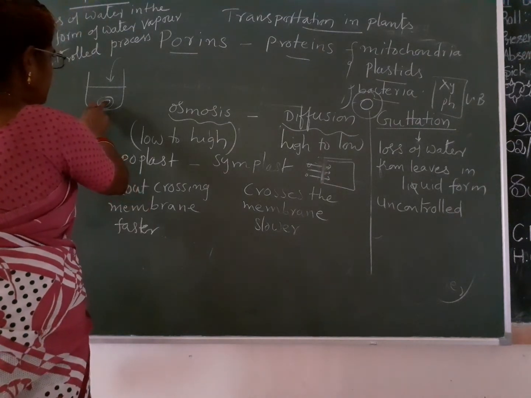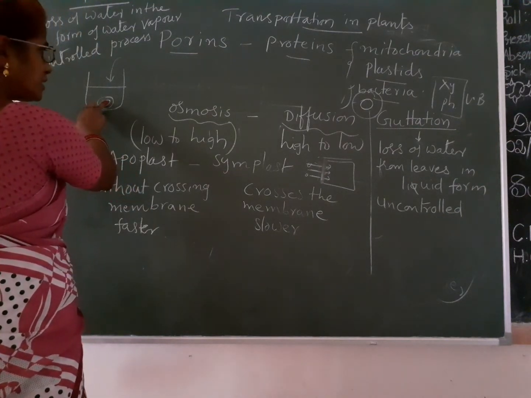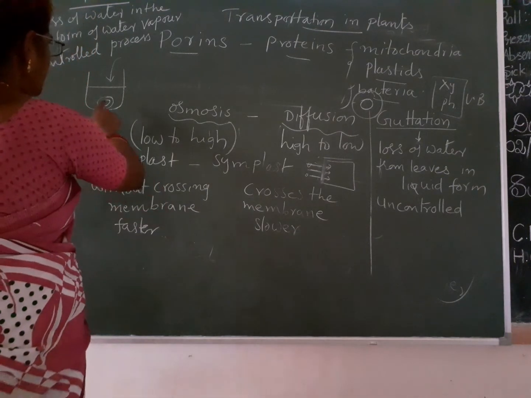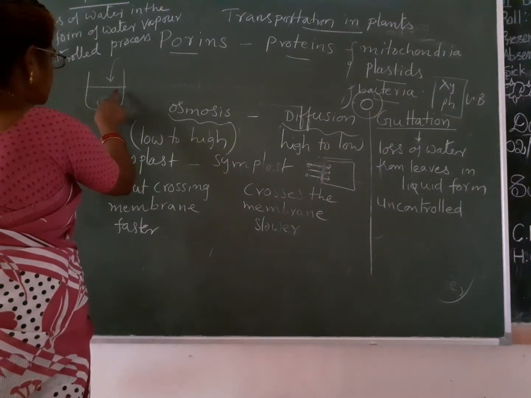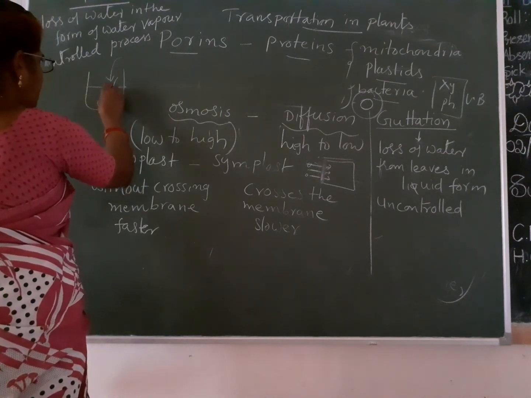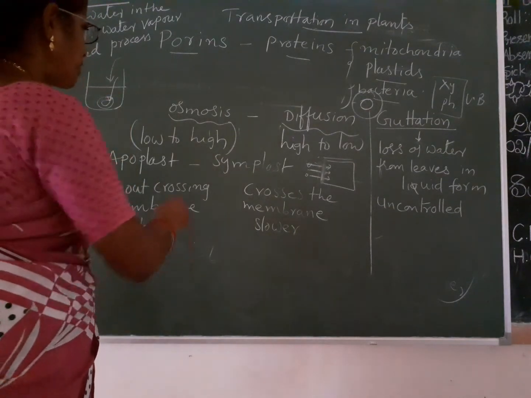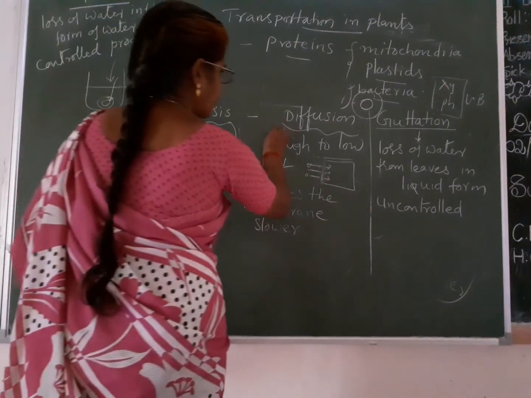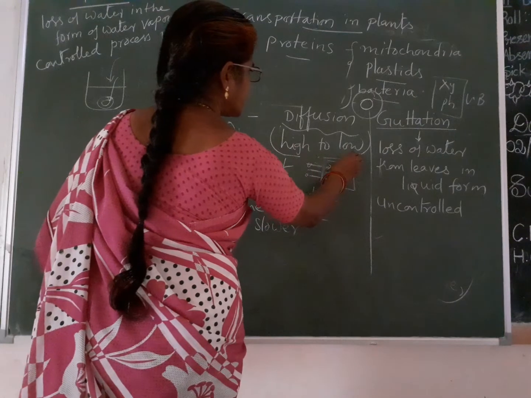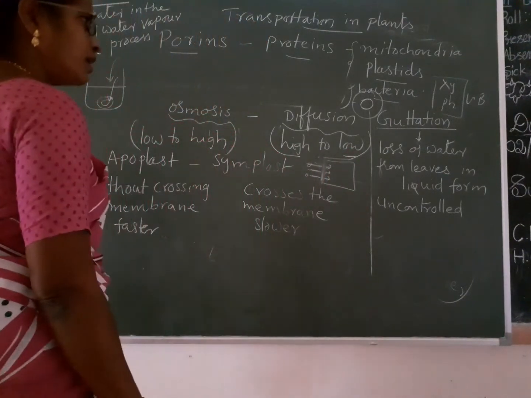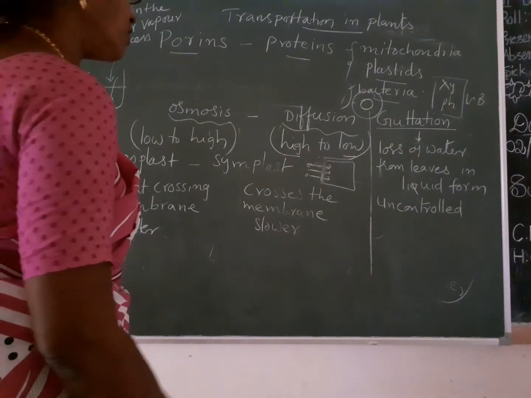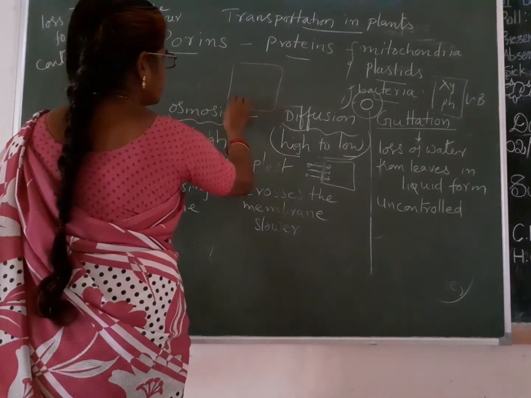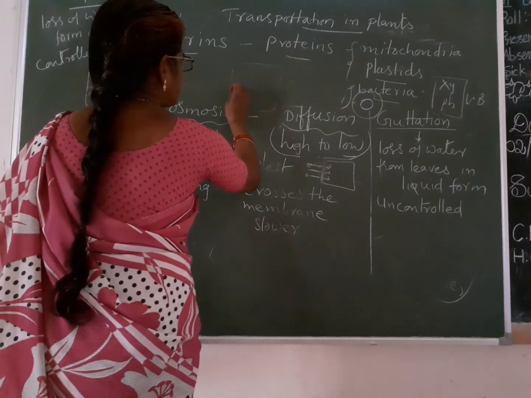Inside the raisins, the water is low concentrated. Here it is high concentrated. So from low concentration to high concentration, the water will be entering. That process is called osmosis. And diffusion means the air passes from high concentration to low concentration. For example, this is a room, and in this room we are keeping a beaker.